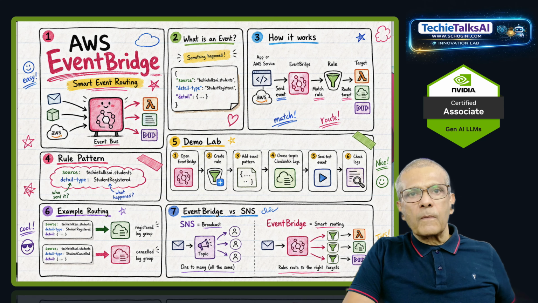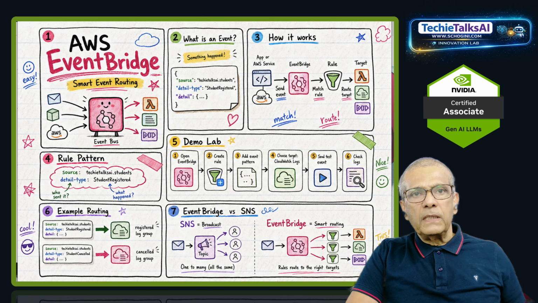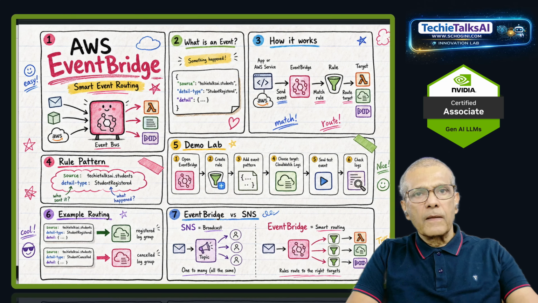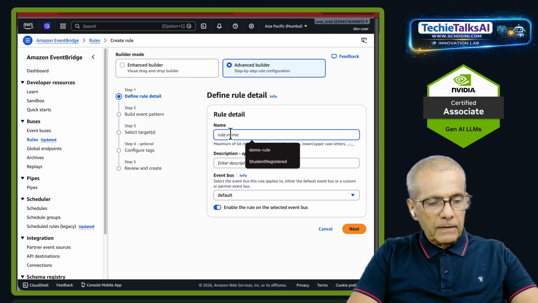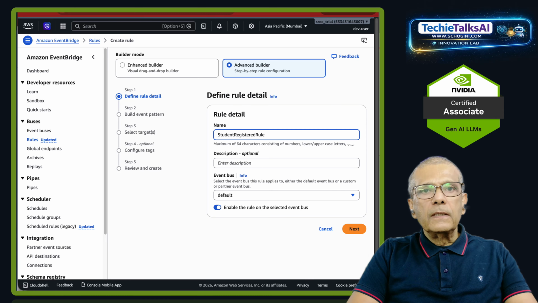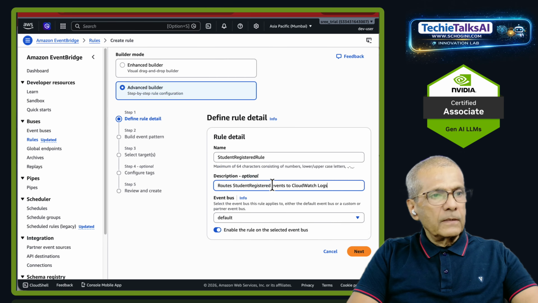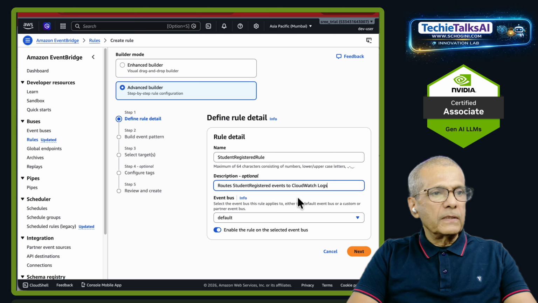Let's start the demo. We will create a custom EventBridge rule that listens to an event called student registered. So I am on the EventBridge landing page. Click on create rule. We'll give it a name, student registered rule, and a description, since it is good to have a descriptive description: route student registered events to CloudWatch Logs. So, simple.